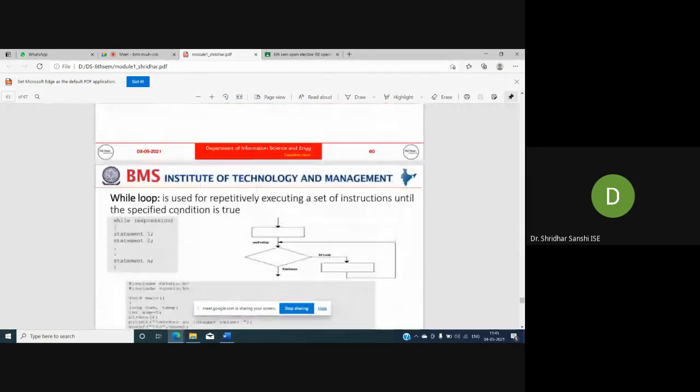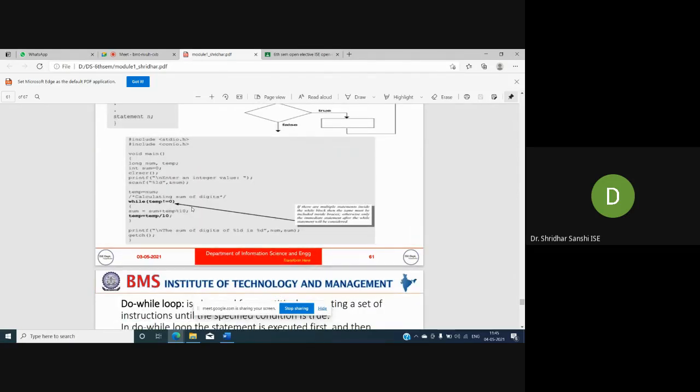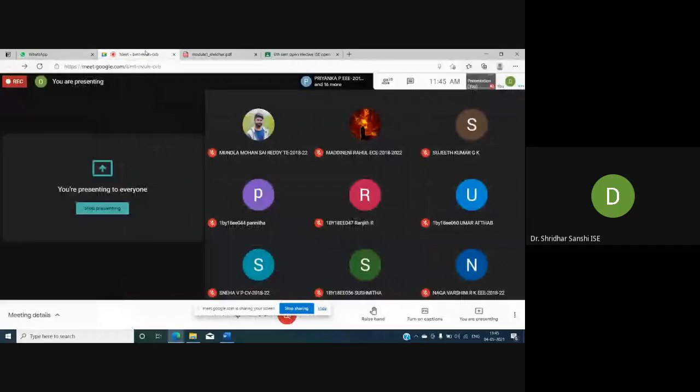I will repeat once again. While loop is used for repetitively executing a set of instructions until the specified condition is true. Once the condition becomes false, it will come out of the while loop. So we'll execute the next instruction after the while. Any doubt here? So you understand? I hope you understood.